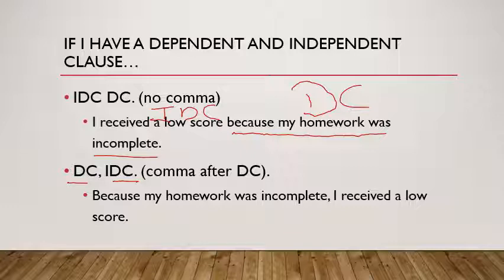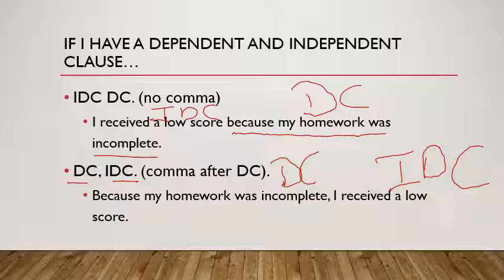So because my homework was incomplete, that is our dependent clause, I received a low score. I received a low score is our independent clause, right? That's our complete thought. So if you hear it, you'll hear it, right? Because my homework was incomplete, I received a low score. So naturally, you're going to hear that pause, and you're probably going to put that comma anyway, but that is